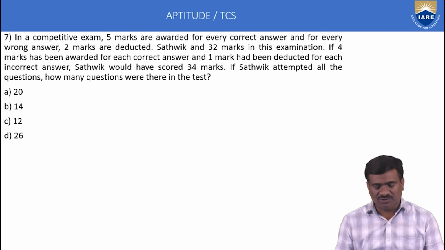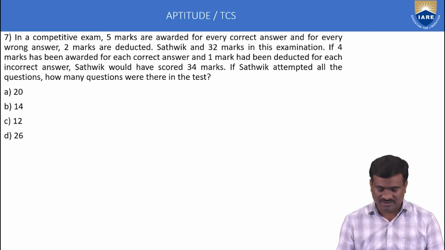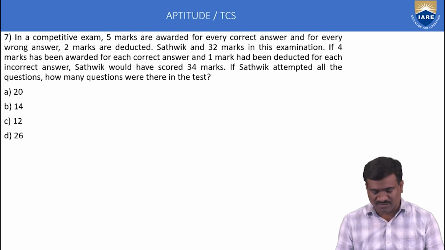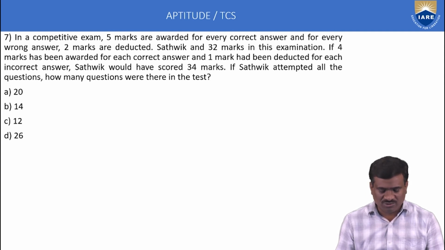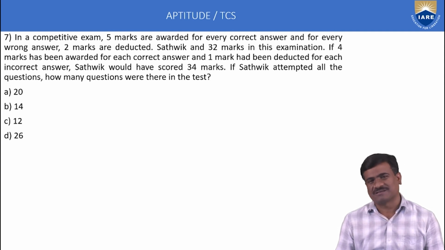In a competitive exam, 5 marks are awarded for every correct answer and for every wrong answer 2 marks are deducted. Satvik scored 32 marks in this examination. If 4 marks had been awarded for each correct answer and 1 mark had been deducted for each incorrect answer, Satvik would have scored 34 marks. If Satvik attempted all the questions, how many questions were there in the test?